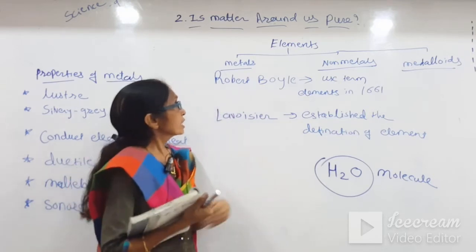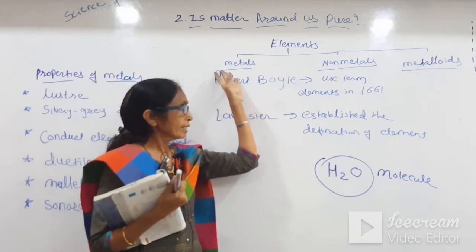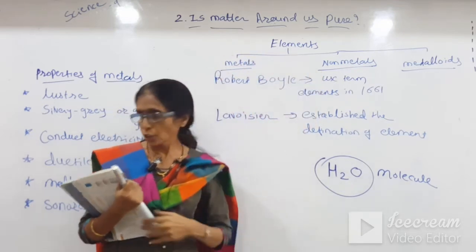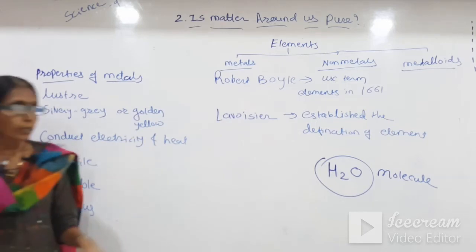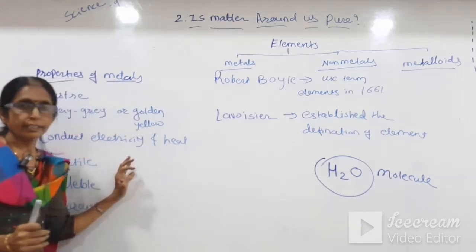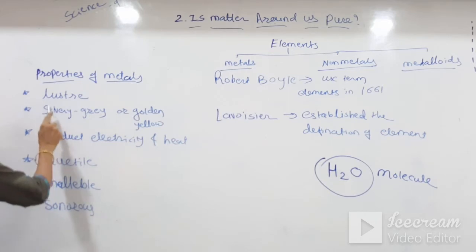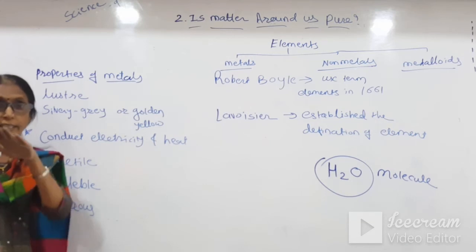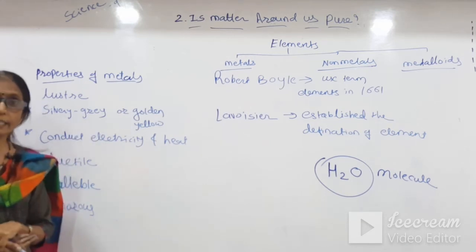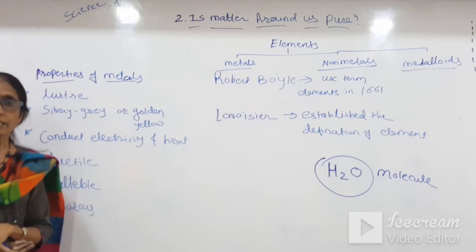So first we will see the properties of metals, then properties of non-metals. Students, I have just listed the properties of metals. Luster. What is the meaning of luster? If it is pure, then the surface of any metal is shining.